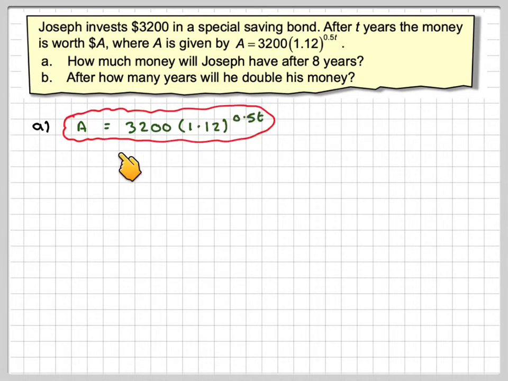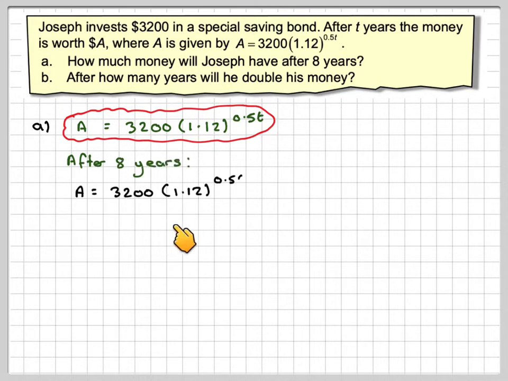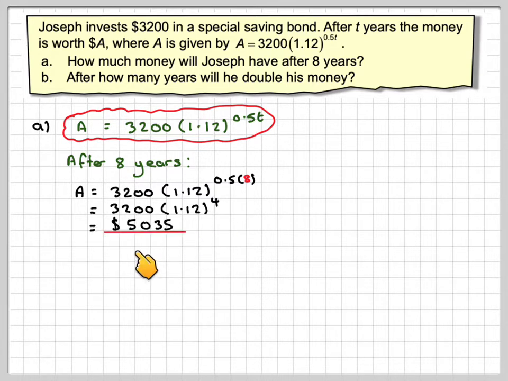Okay, so if we solve, we have that A is equal to 3,200 times 1.12 to the 0.5t. After 8 years, the money will be worth 3,200 times 1.12 to the 0.5 times 8. So that's 3,200 times 1.12 to the power of 4, which gives an answer of $5,035.